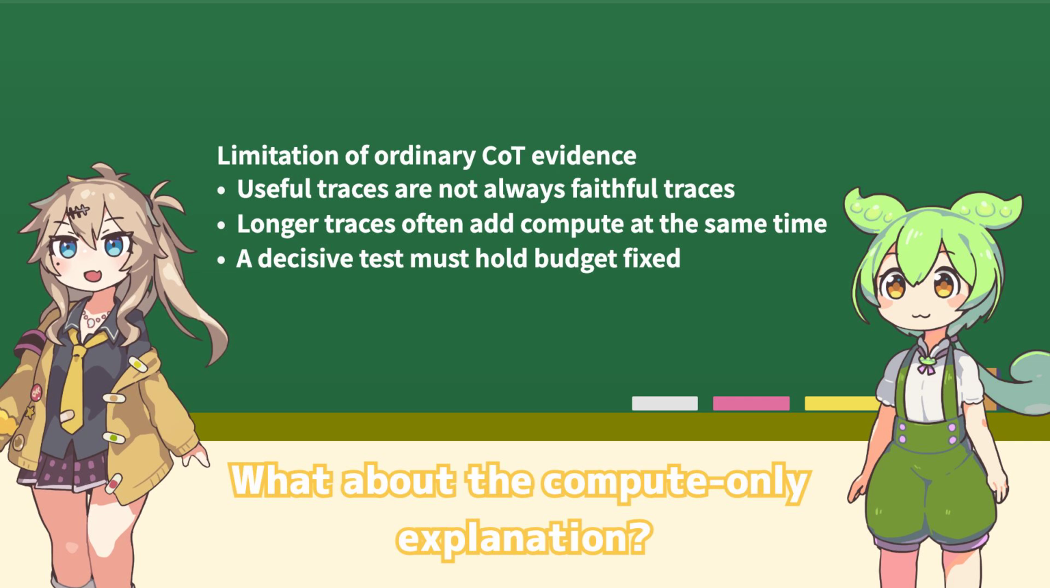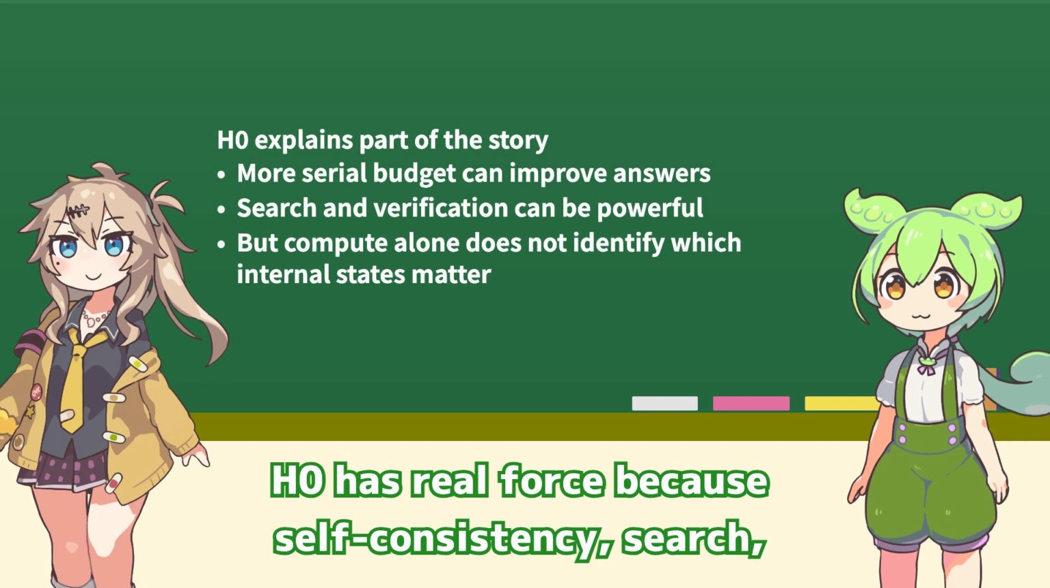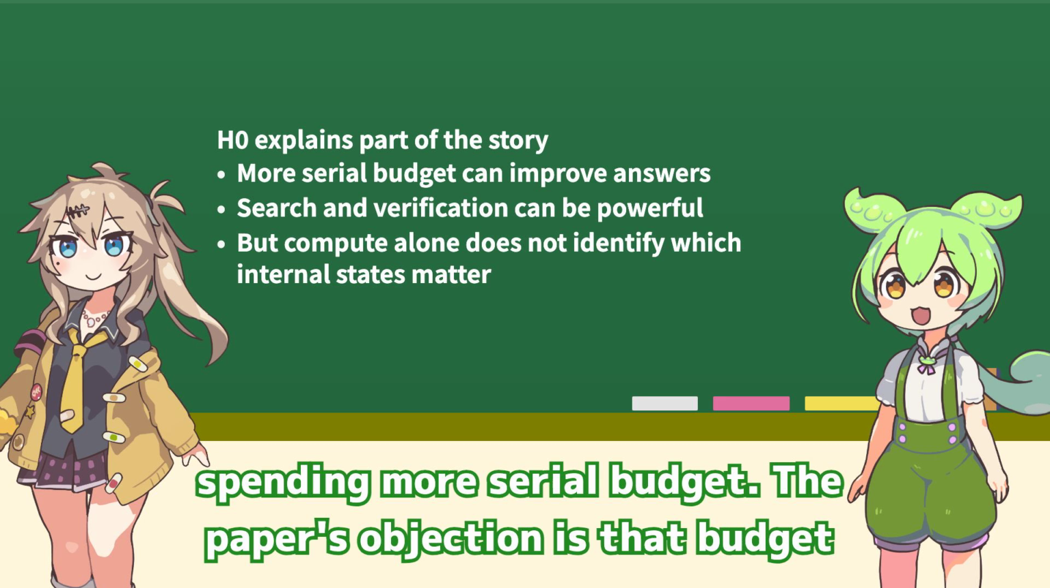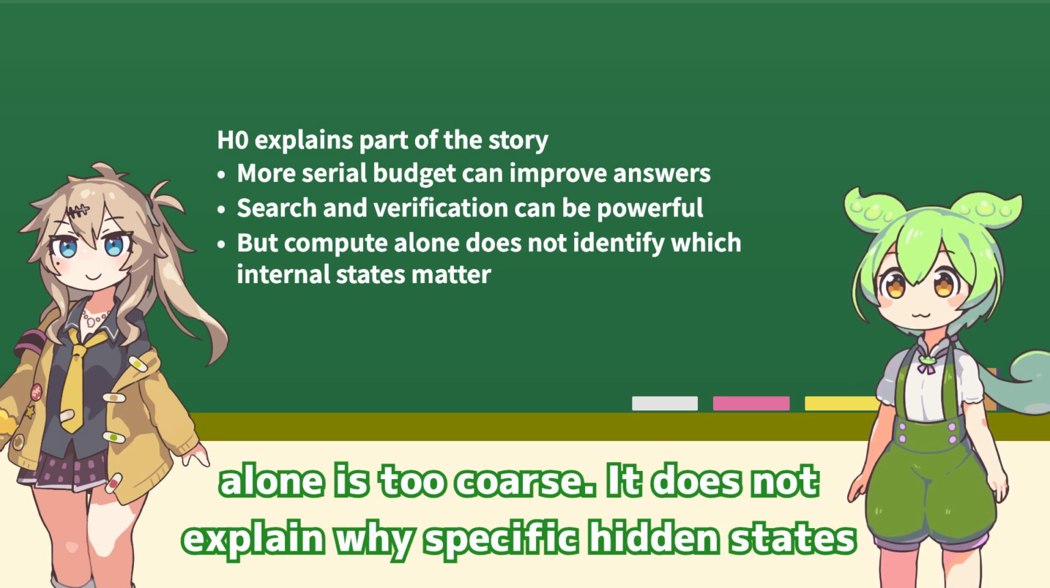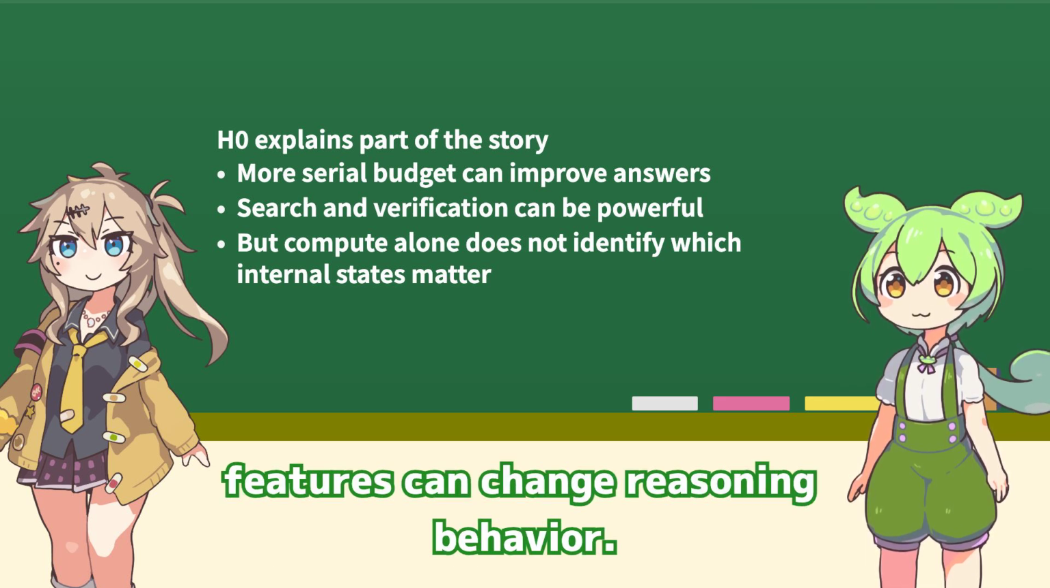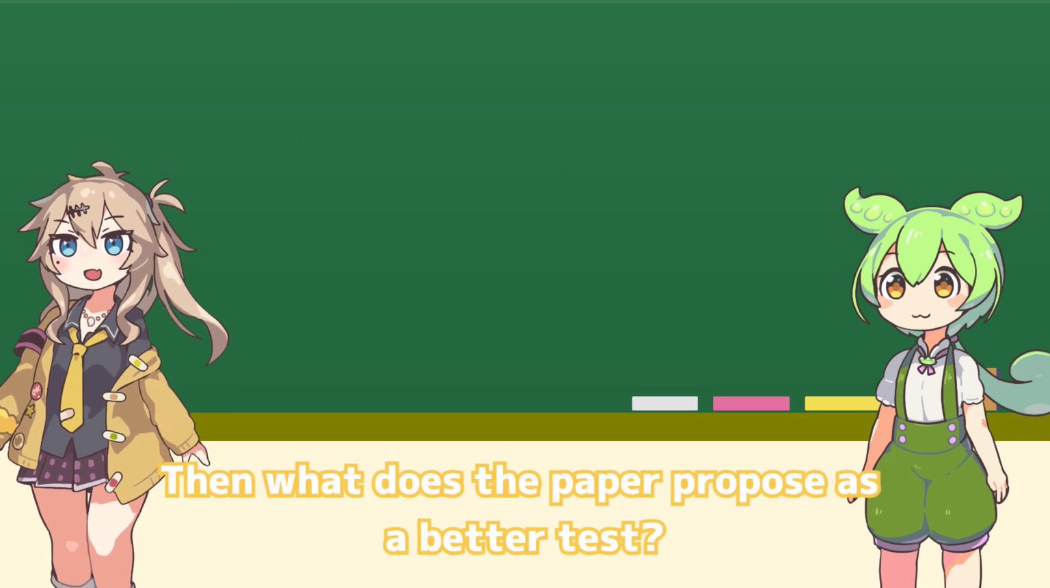What about the compute-only explanation? H0 has real force because self-consistency, search, verification, and test time scaling can all improve reasoning by spending more serial budget. The paper's objection is that budget alone is too coarse. It does not explain why specific hidden states can predict correctness early, or why steering particular internal features can change reasoning behavior.